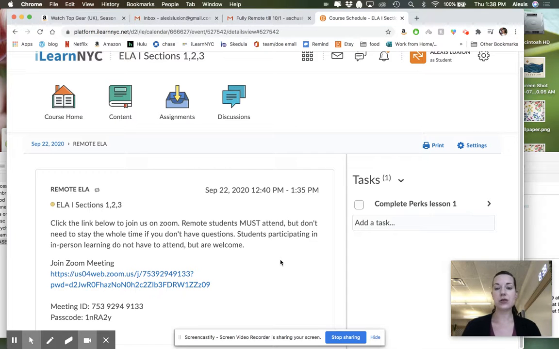So when we're talking about Zoom, a couple of things. First, you must have your camera on. I can't tell what's going on with you if I can't see you. When we're in Zoom, I'm going to be looking at it so that I can see everybody's face at the same time. And plus, you're awesome and I want to see your face. So make sure your camera is on.